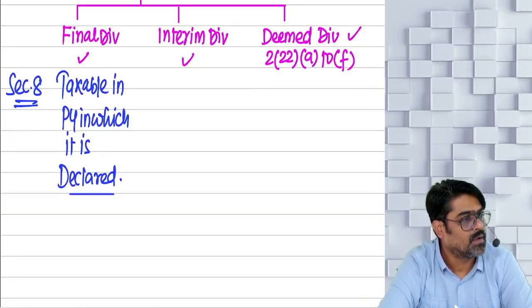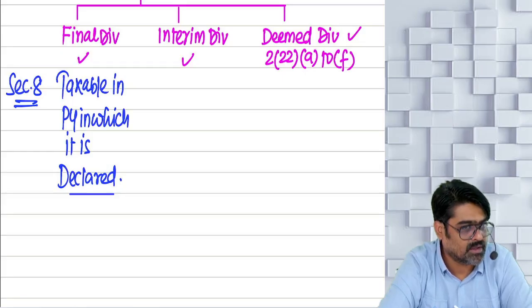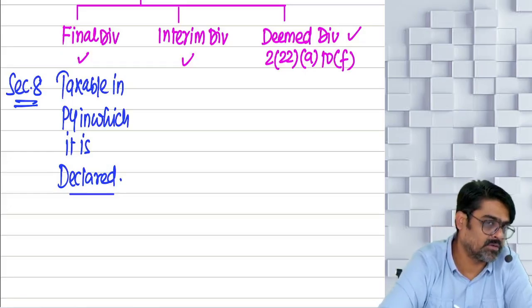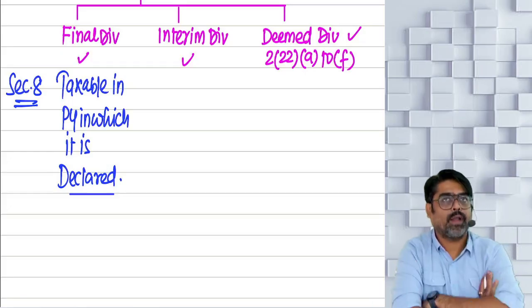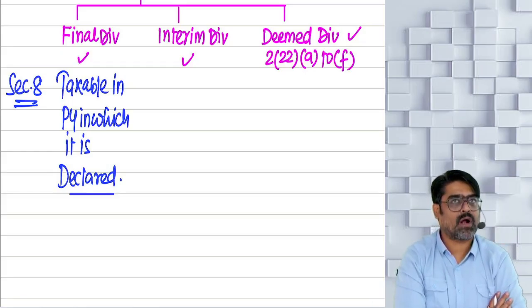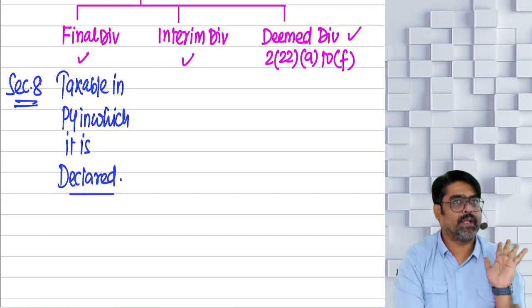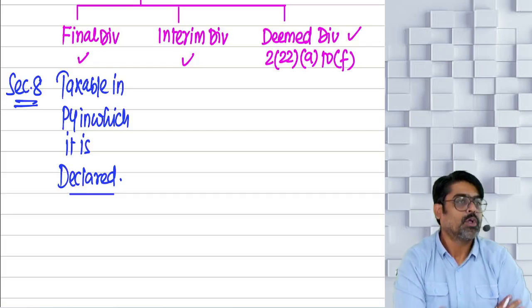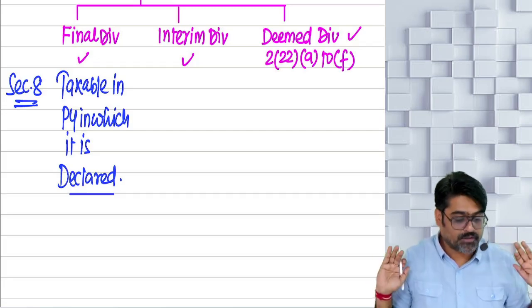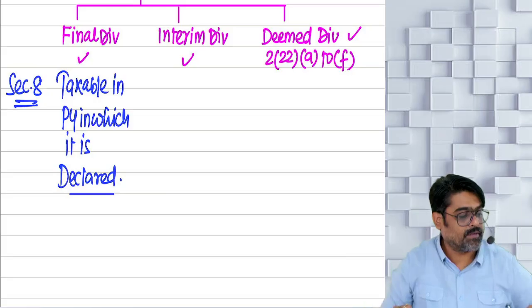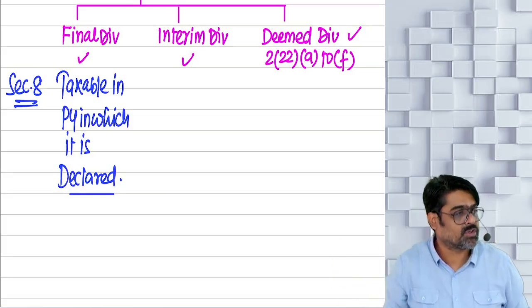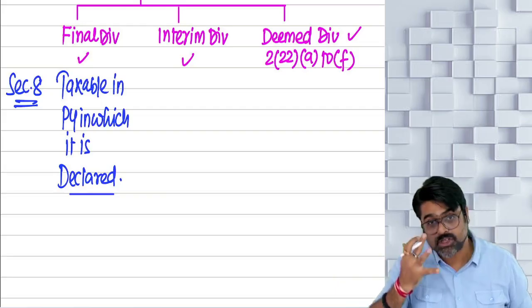Yes or no? What if the final dividend is declared in this year, but it is given to you next year? When will it be taxable? "Sir, I am following the cash system of accounting, so I don't treat any income as my income till the time I receive it. Since I have not received the dividend in this year, I am not going to show that dividend as my income for this year. Next year I am receiving, next year I will charge." The government will charge you.